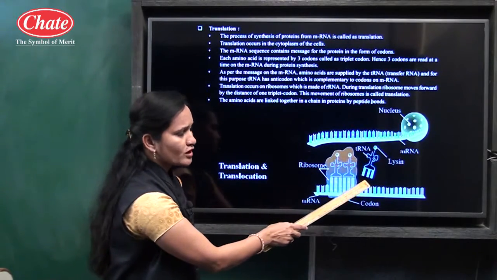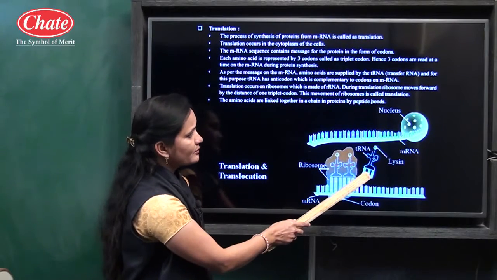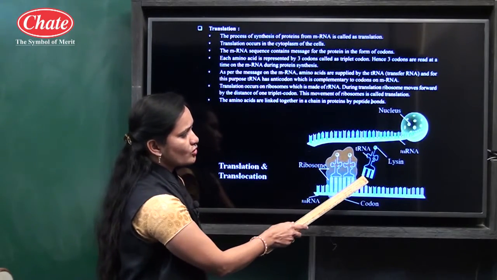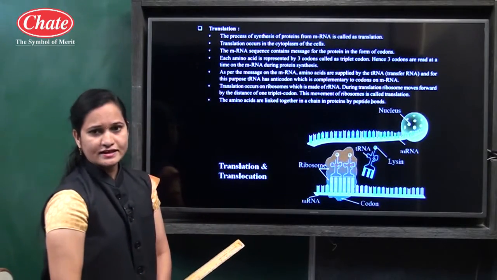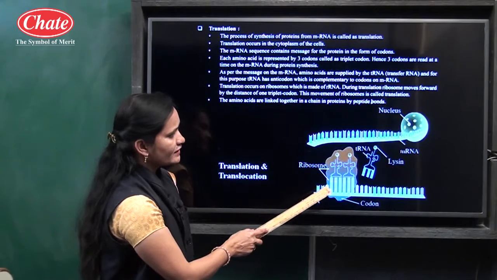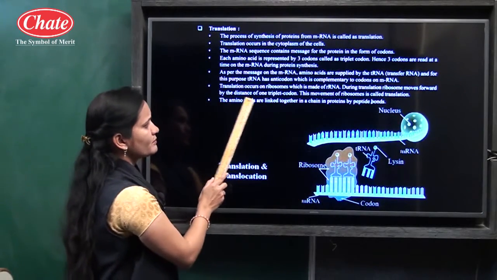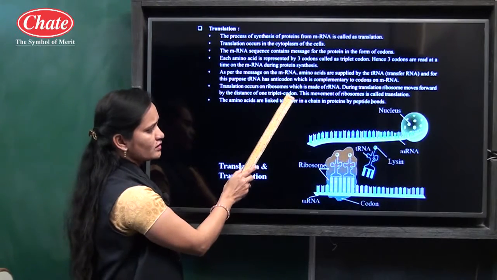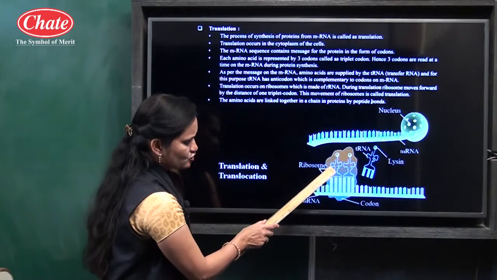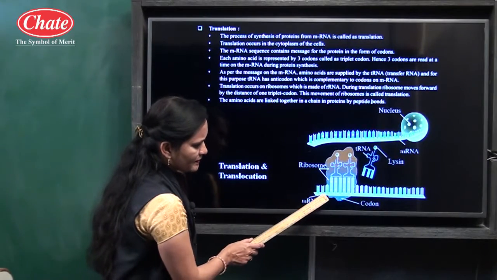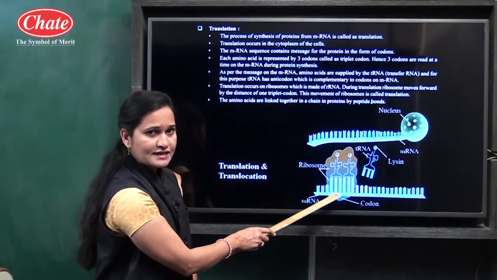Understanding triplet codon means what? One amino acid having 3 nucleotides, so it is known as the triplet codon, and this process is known as the translation process. And with this, another process is there that side by side we are seeing here. During the translation, the ribosome moves forward by the distance of one triplet codon. Now where is the ribosome present in this diagram? See this structure, this is known as the ribosome, and you will see the mRNA is present here in the ribosome. Now the next process is about the translocation process.